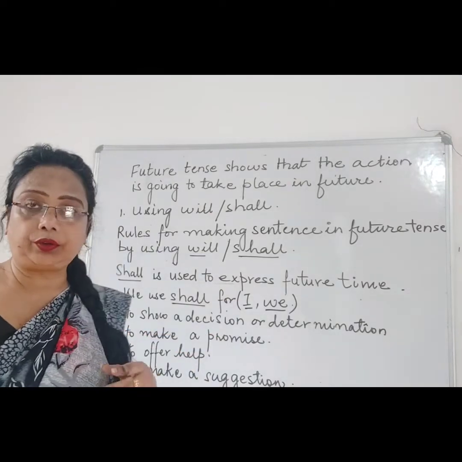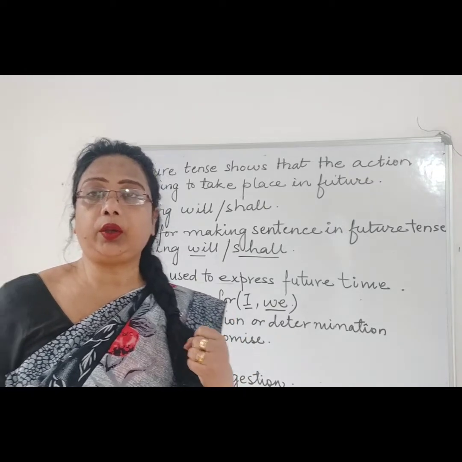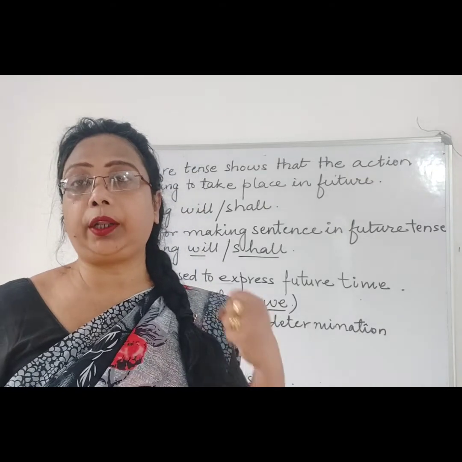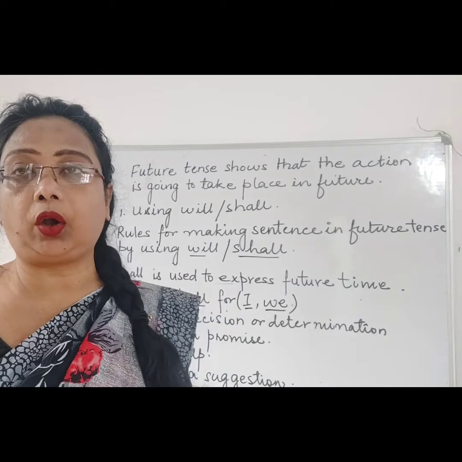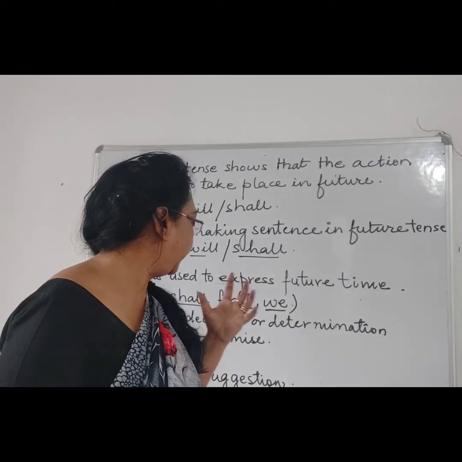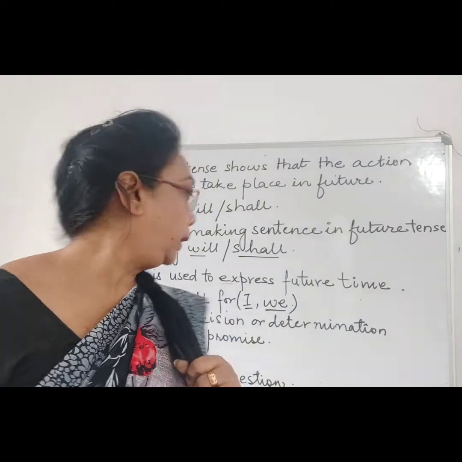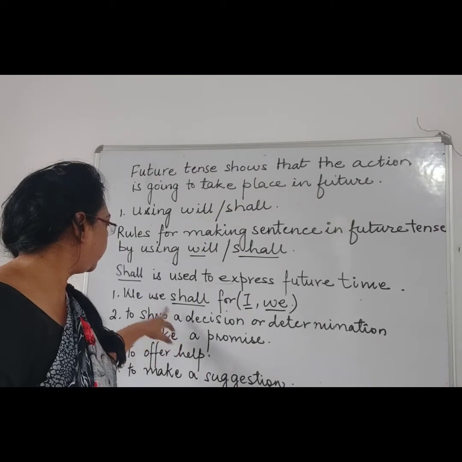Second is when a sentence shows a decision. As I told you, decision or determination, when you are aiming for something, or there is a goal for something, or you have a plan for something to do, then we use shall.